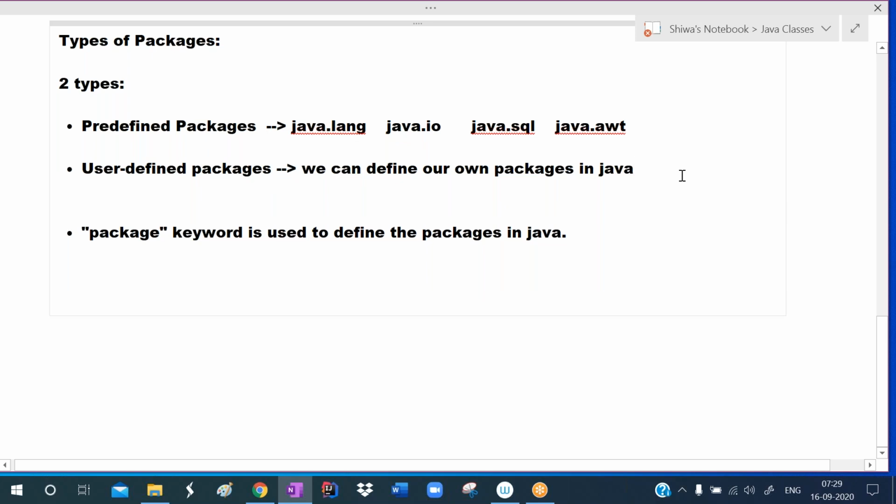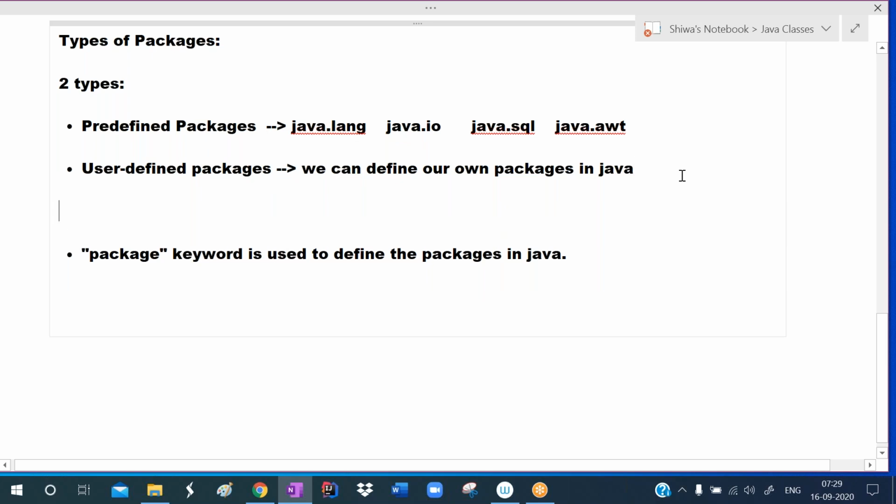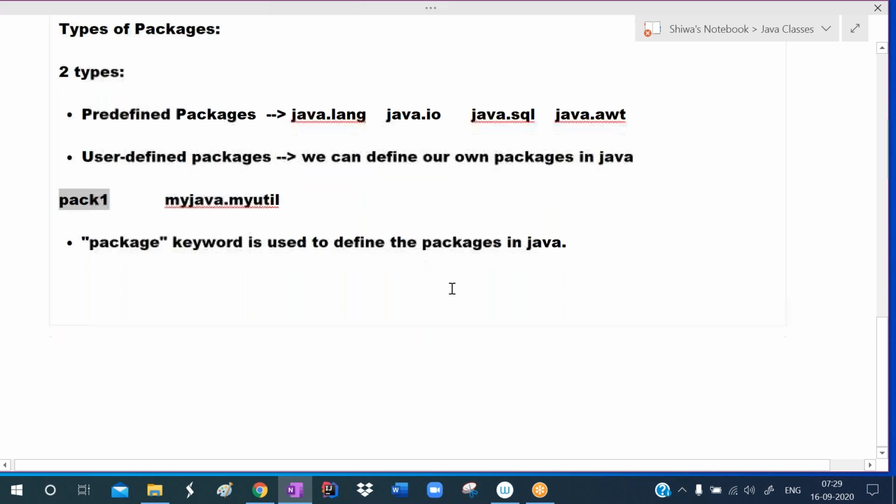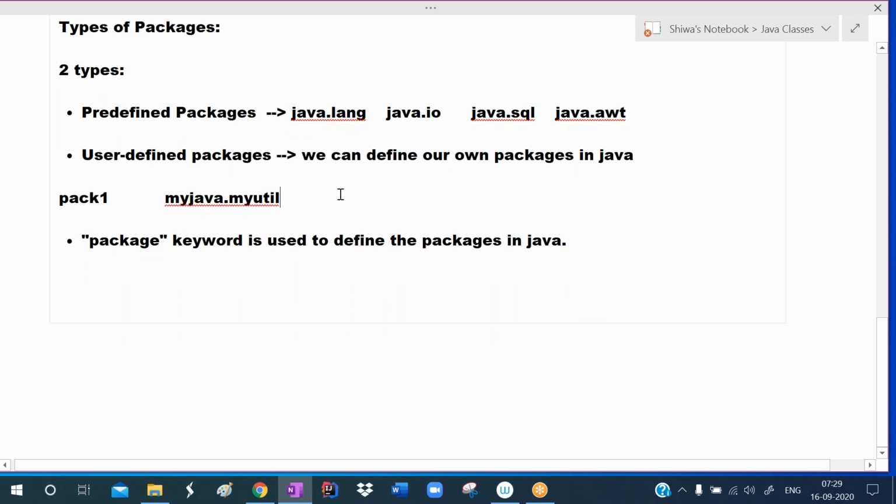Like they defined the Java package, I want to define my own package with the name pack1. This is a package name. In the package I want to define another package, like my Java dot my util. This one is predefined, and this is user defined. In the my Java package, I'm defining another package, my util. So this is packages in packages. Pack one is the package. Like this, we can define our own packages, and you can give any name as per your requirement.